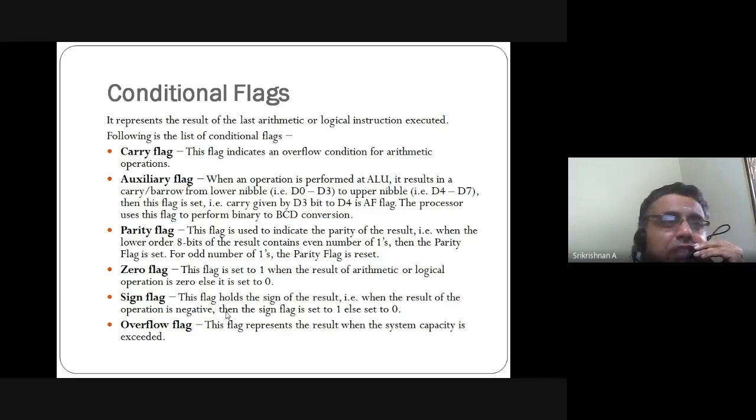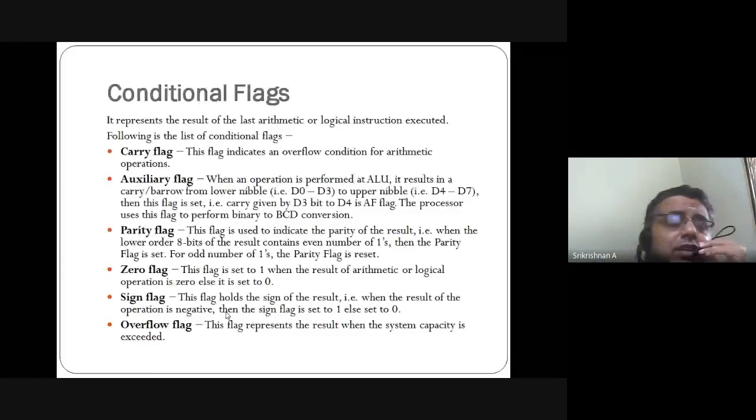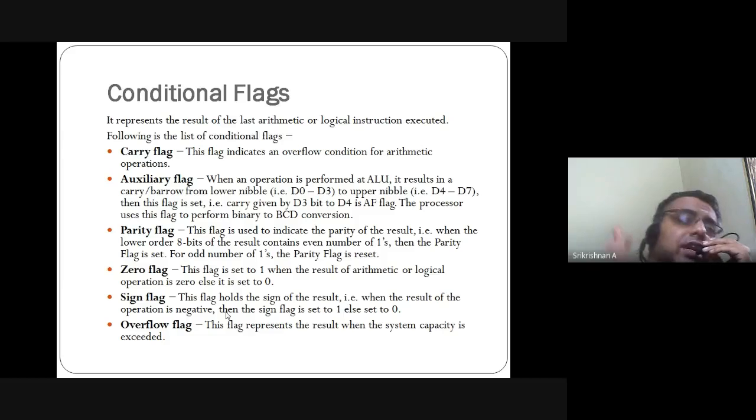That carry has to be taken forward to D4, because you are going to perform the addition of the two numbers plus that one extra carry. That carry we call the auxiliary carry, the intermediate carry. It's not the final carry at all.